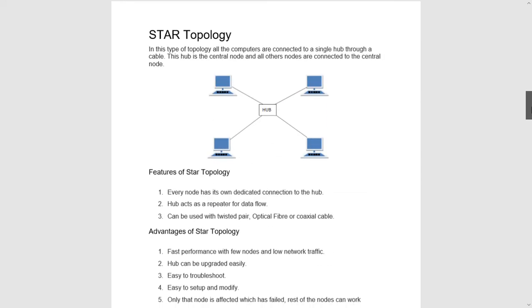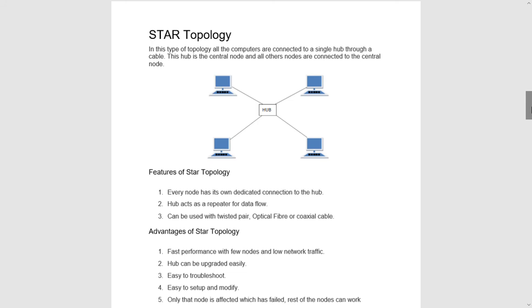Next one is star topology. Star topology, as you can see in the diagram also, looks like a star. The center point is a hub to which all the systems are connected. If node 1 wants to send data to node 2, 3, 4, anyone, it will go through the hub only. So there is almost a one-to-one connection through the hub from every node to another node.